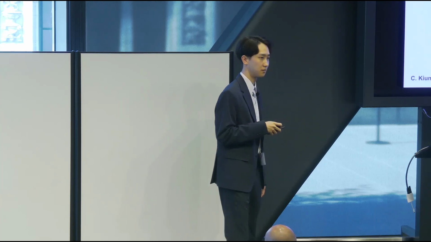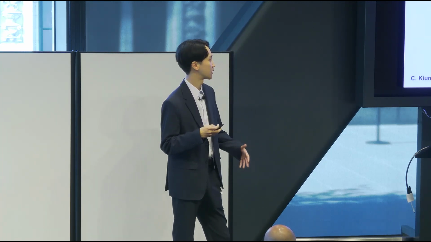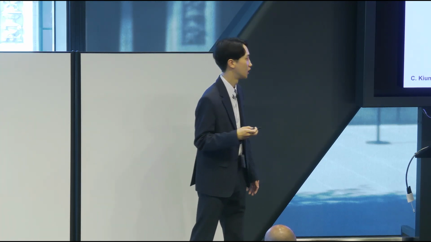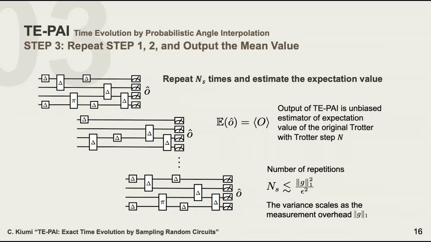But the measurement output is magnified by these gamma factors, so we need more samples to get better precision. So this is a trade-off between simplicity and the sampling overhead.